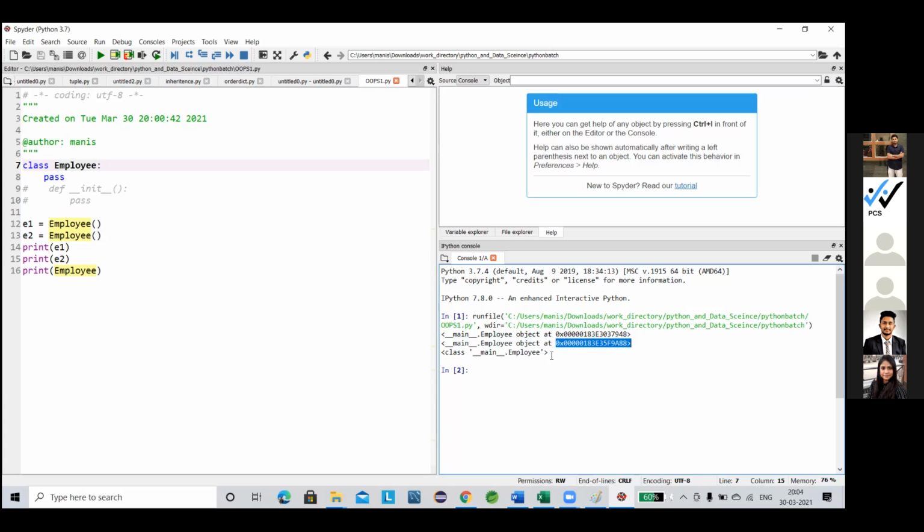Clear, everyone? Yes, sir. That's why you can say that the class has no value. Now let's change the pass and use the init.